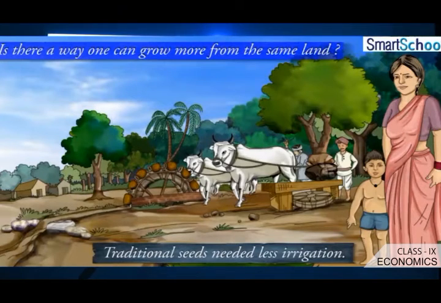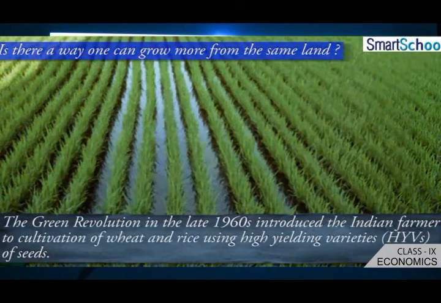Shall I ask you a question? What are the techniques we use in traditional methods of farming? Number 1, we use traditional seeds. Number 2, the need for only less irrigation. And number 3, very important, no need of chemical fertilizers, as we can use natural manures like cow dung or farm waste or plant waste. Farmers are ready to get everything.